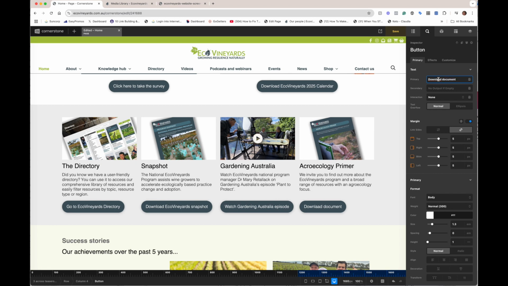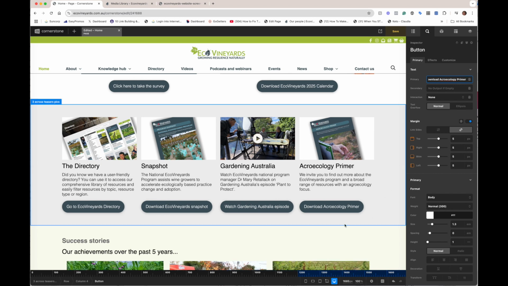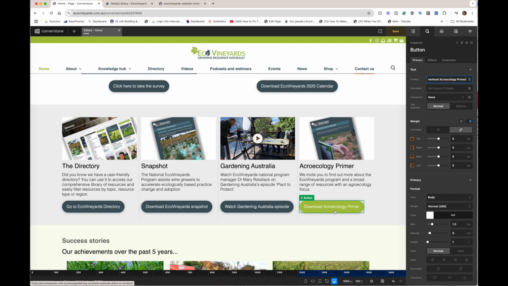Actually, I might say download primer. We can always change this after. Actually, I'm going to start with the whole thing. But if we feel like it looks too big, we can always change it, that's fine compared to the others. So, agroecology primer. Okay, and the last thing to do is we need to check the link.